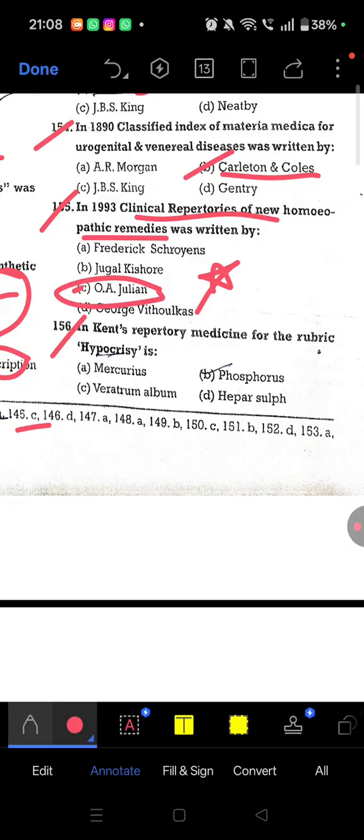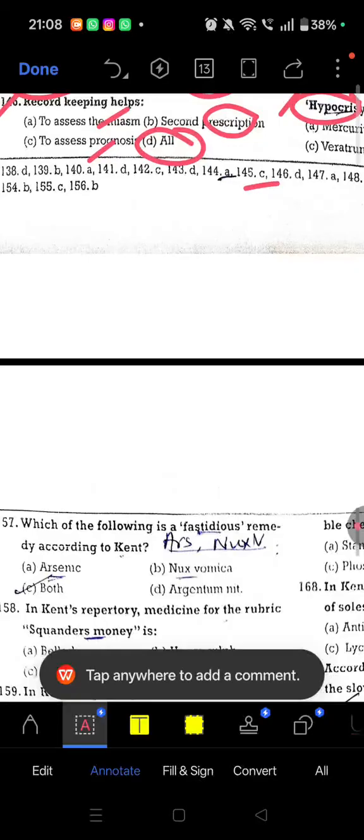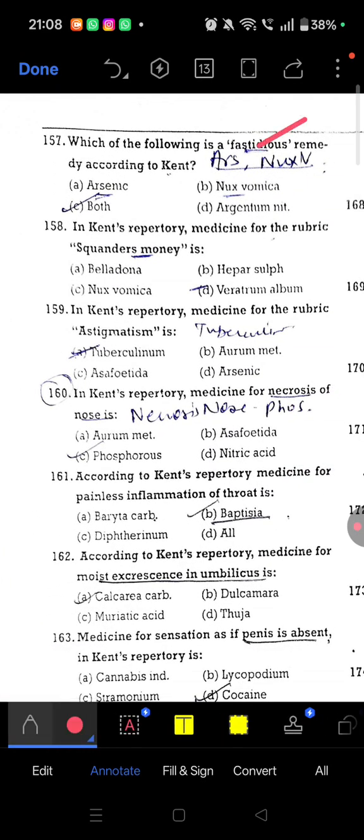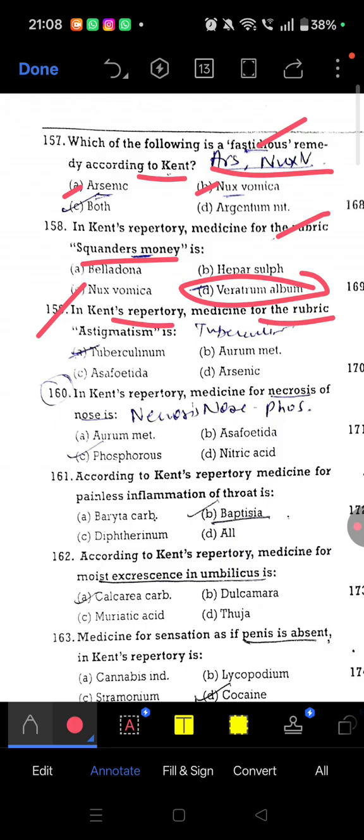Now next, 156. In Kent repertory medicine for the rubric hypocrisy is phosphorus. 157. Which of the following is a fastidious remedy according to Kent? So both arsenic and nux vomica, they are both fastidious. 158. In Kent repertory medicine for the rubric squanders money is veratrum album. 159. In Kent repertory medicine for rubric astigmatism is tuberculinum. 160. In Kent repertory medicine for necrosis of nose is phosphorus.